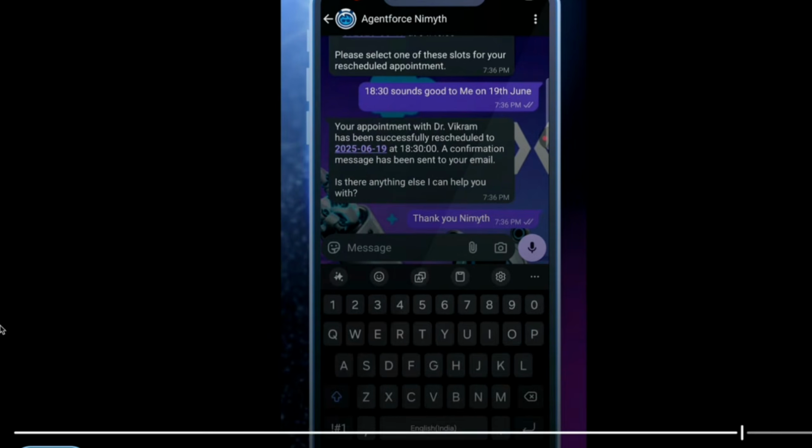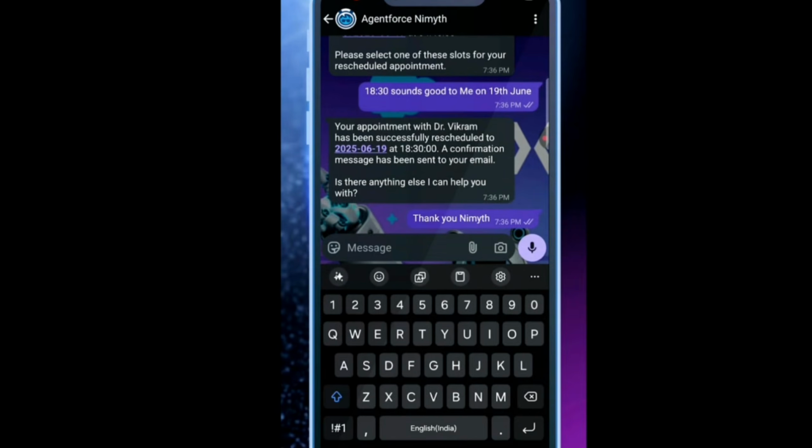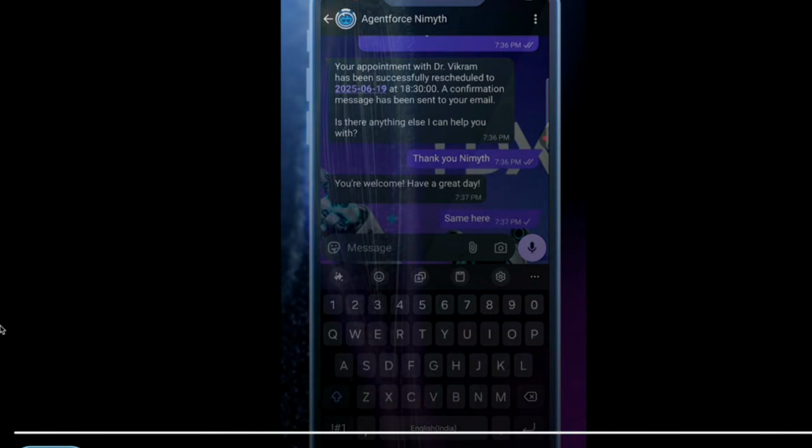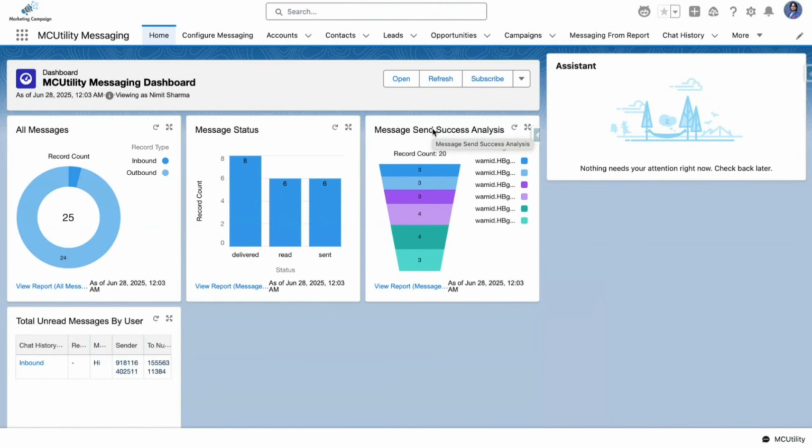So here, the appointment has been booked, rescheduled, basically, right? Yeah, I've got a confirmation email as well, or even on the WhatsApp as well. So this is the particular org which I was just talking about earlier, right?